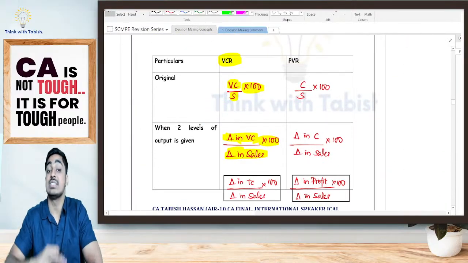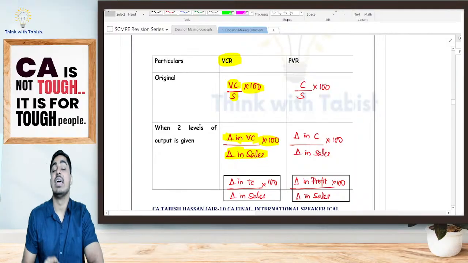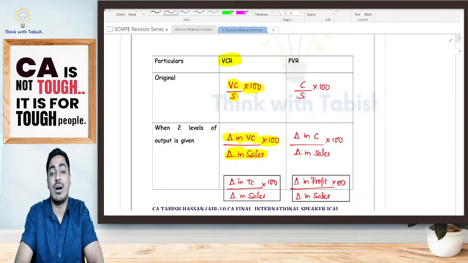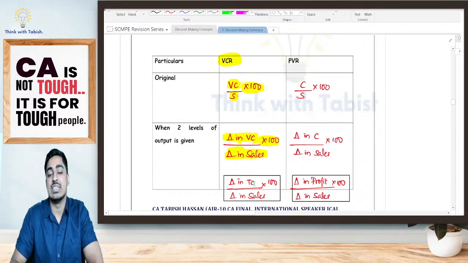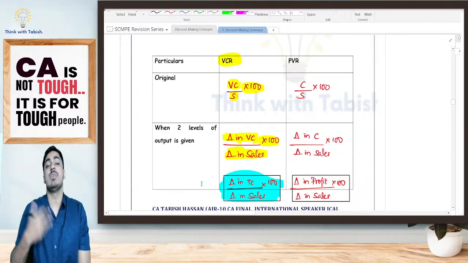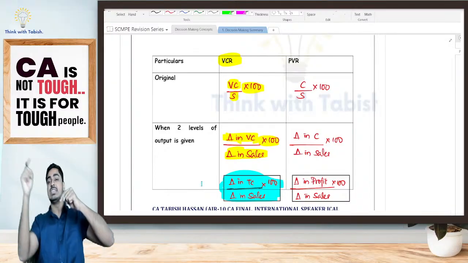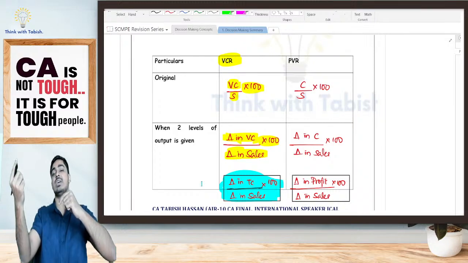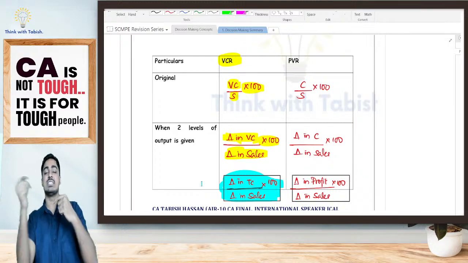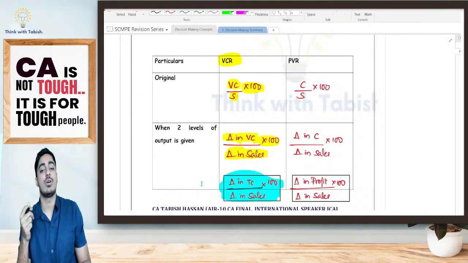Now, I can also write it as change in variable cost divided by change in sale. What is change in variable cost? It is change in total cost. So I can write change in total cost divided by change in sale into 100, and that becomes my variable cost ratio. When two different levels of output are given, the change in total cost divided by change in sale into 100 gives me my variable cost ratio.